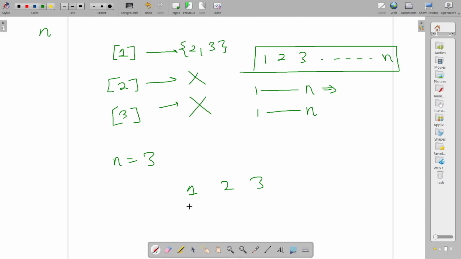Well, initially in the first iteration, you come here and you cannot read this book because this requires that you should have read chapters 2 and 3 before. Let me create this small set of the chapters that we have read. Then we go to the second chapter. Since this one has no prerequisite, we can read this. Let me add this to the set. Similarly, for the third chapter, I can read it. So I have completed one iteration.